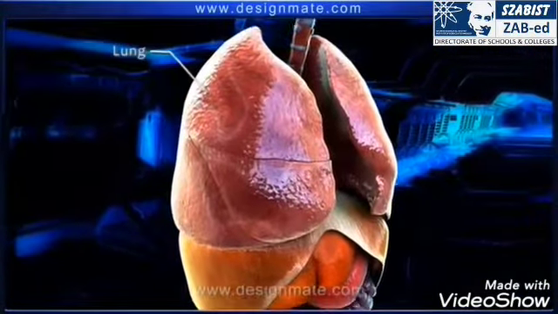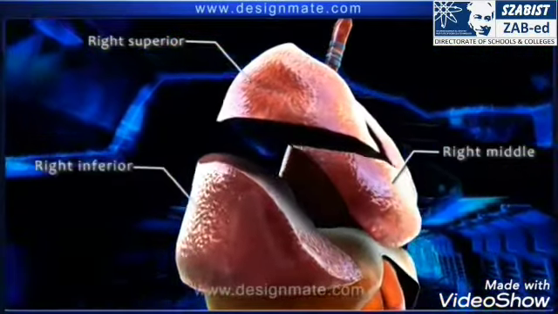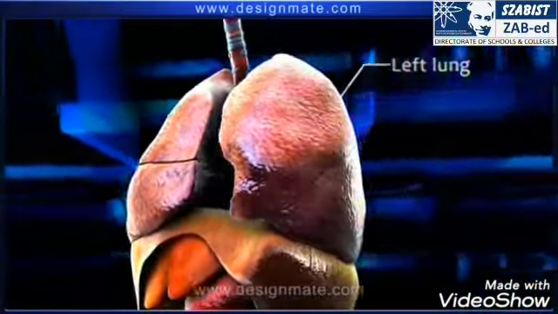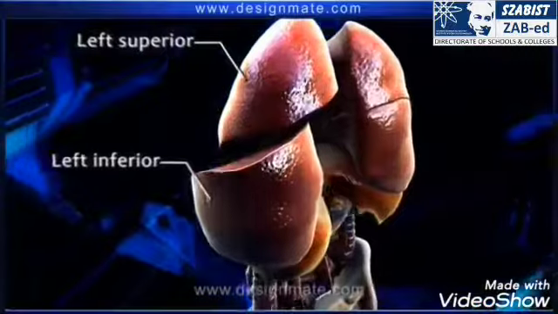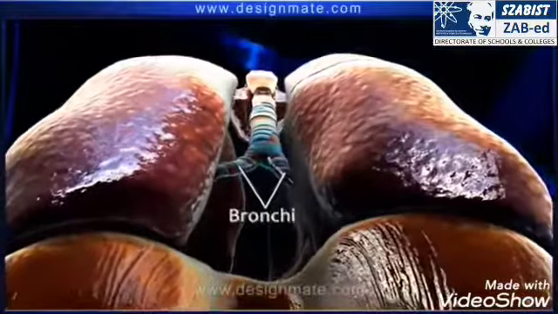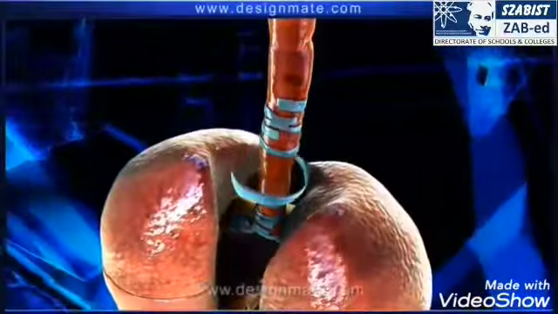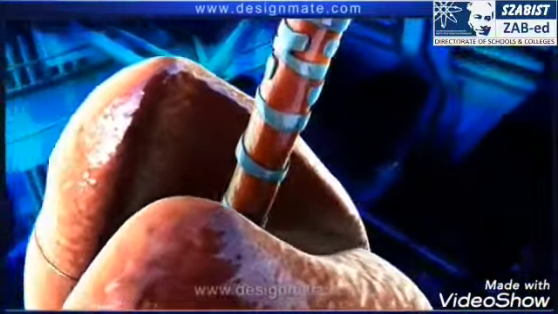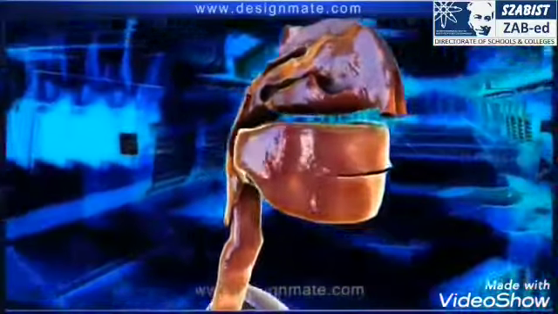The right lung is divided into three lobes: the right superior, right middle, and the right inferior lobe. The left lung is smaller and has only two lobes: the left superior and the left inferior lobe. Both the lungs are associated externally with small tubular bronchi, which unite and extend into the trachea. The trachea has incomplete C-shaped rings of cartilage, which prevent the tracheal wall from collapsing. The trachea leads into the pharynx, which is connected to the nostrils.